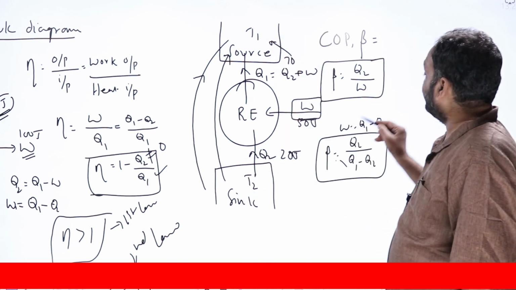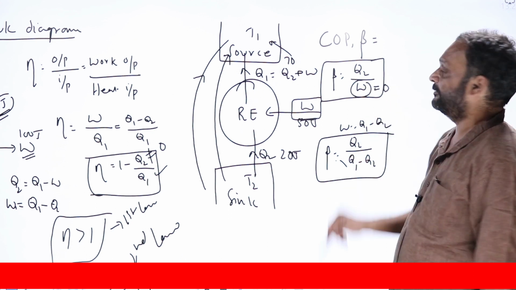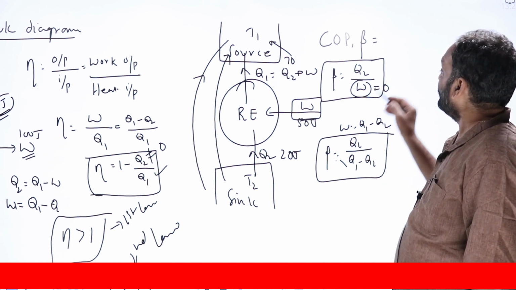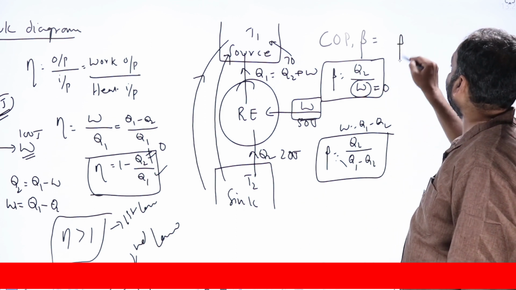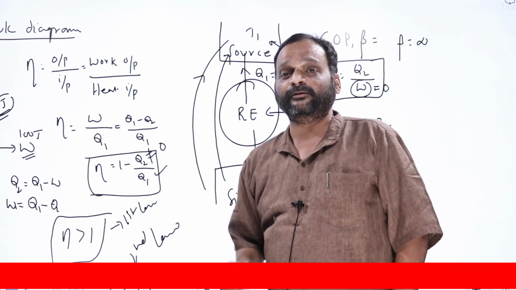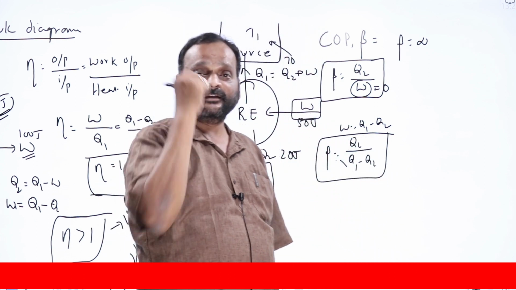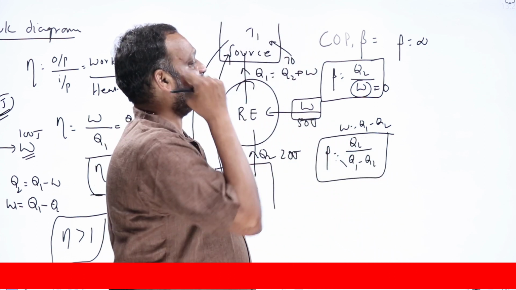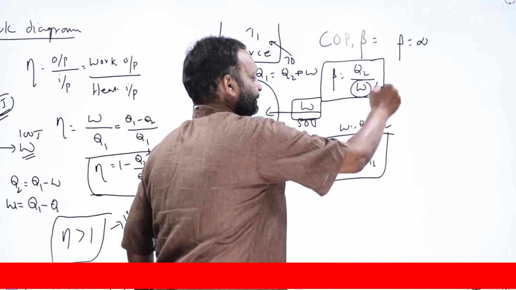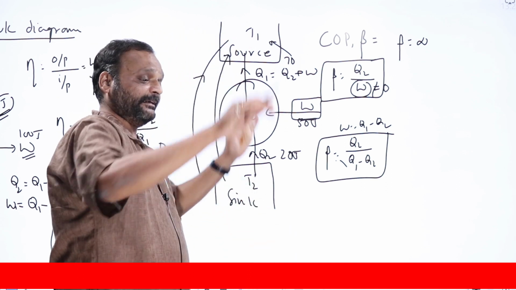That is, W is a must. W cannot be made 0 in the case of a refrigerator. If I can make W 0, what happens to beta? Beta becomes infinity; the coefficient of performance becomes infinity. Coefficient of performance of a refrigerator can never be infinite. It is always finite, always less than infinity. That means W is not equal to 0. These are the statements given by second law of thermodynamics.